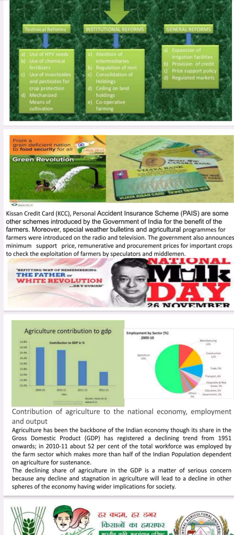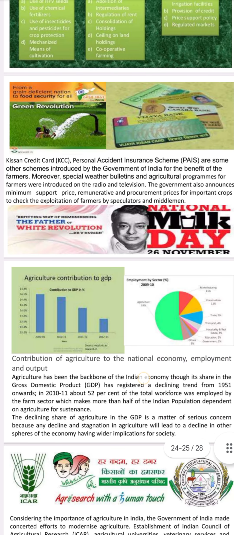Moreover, special weather bulletins and agriculture programs for farmers were introduced on the radio and television. The government also announces the minimum support price, remunerative, and procurement prices for important crops to check the exploitation of farmers by speculators and middlemen. The father of the White Revolution is Dr. Verghese Kurien, remembered through National Milk Day on his birthday, 26th November.